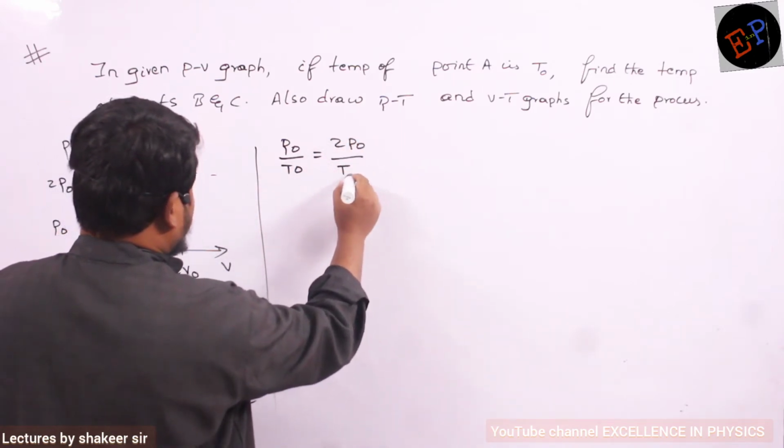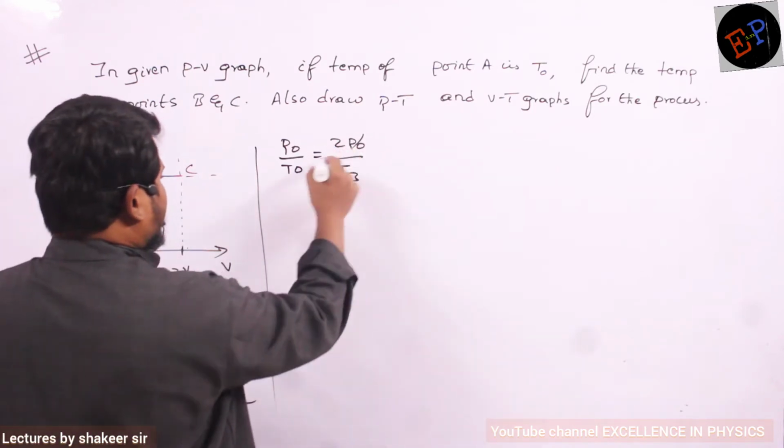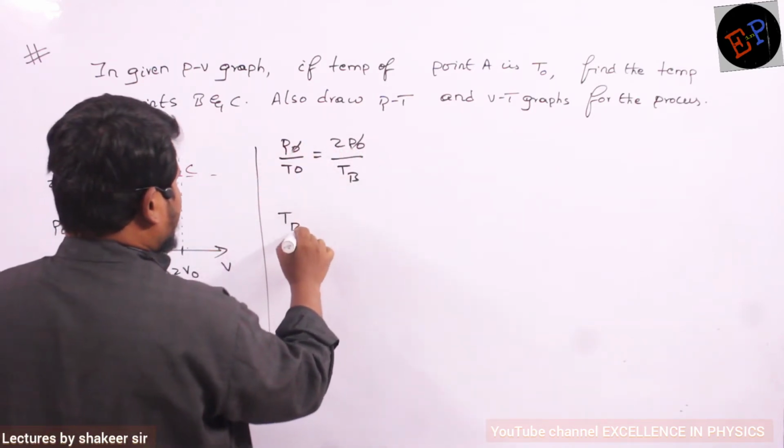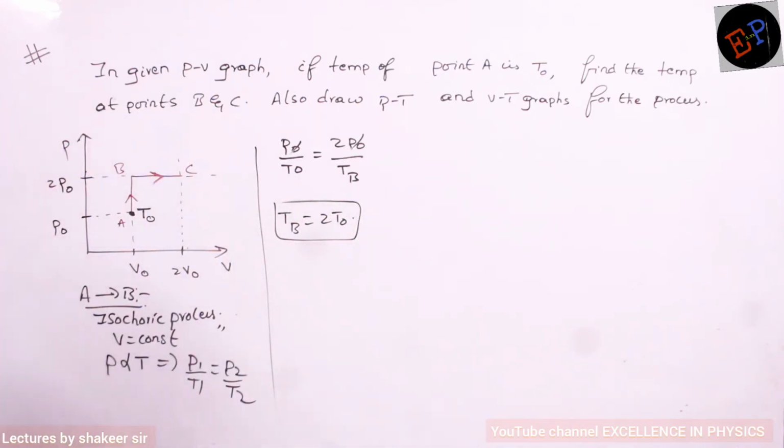Final temperature, I don't know. Temperature at point B. Clear, no? So, therefore, P0 and P0 get cancelled. So, temperature at point B is how much? It is 2 T0. So, this is the temperature at point B.